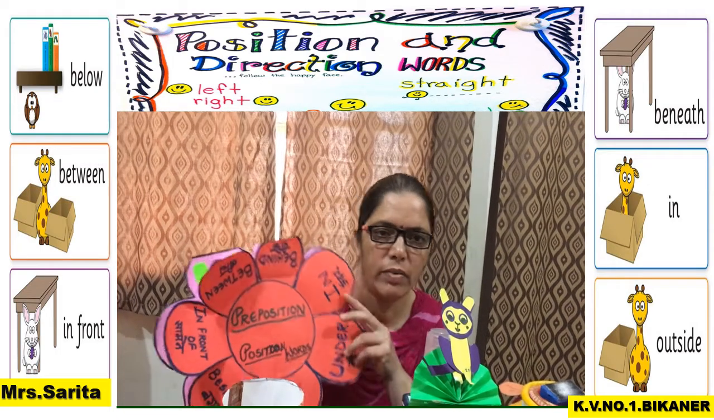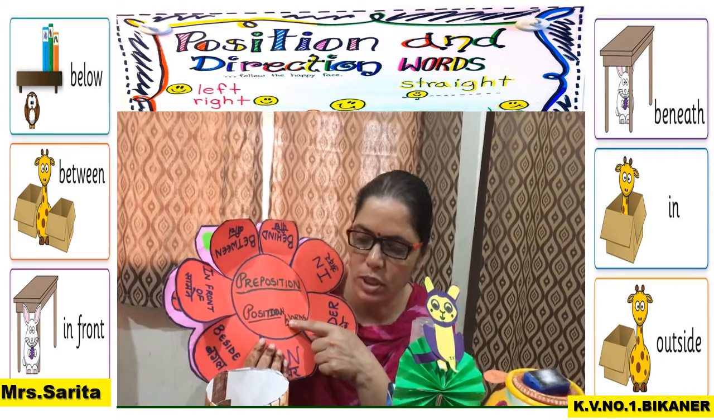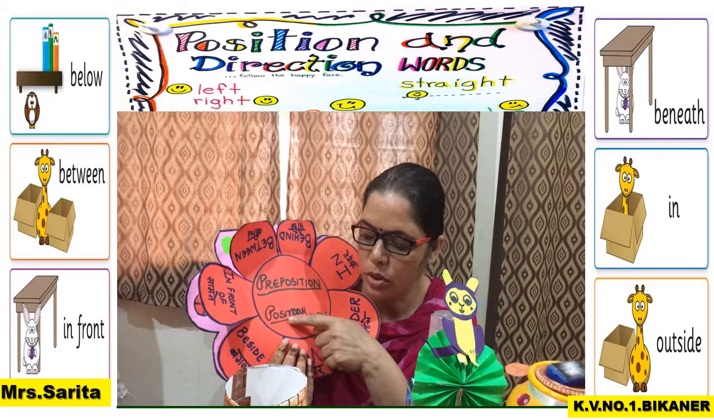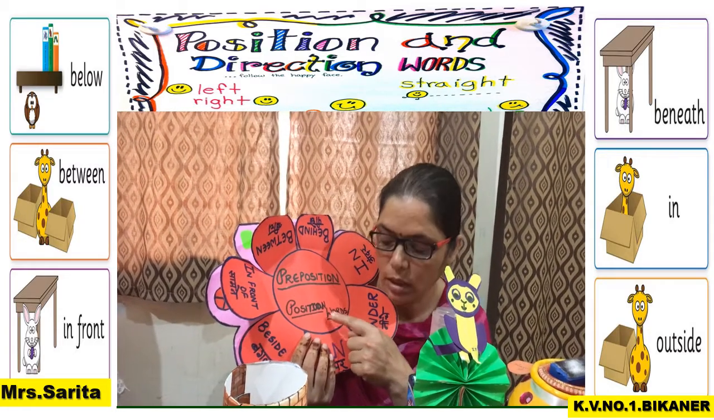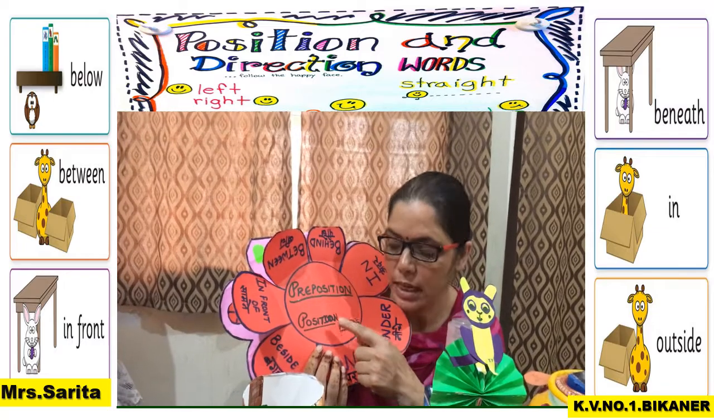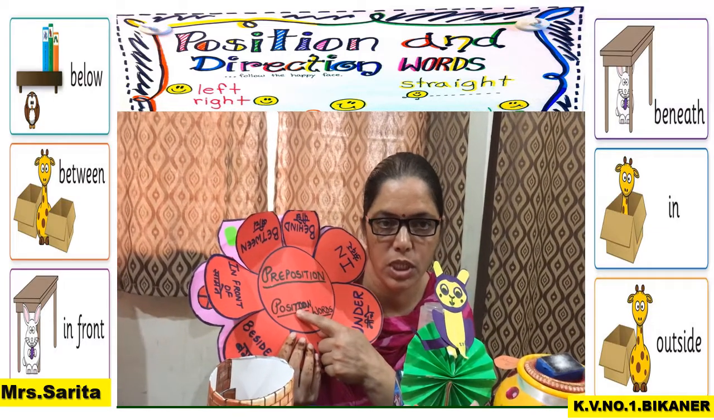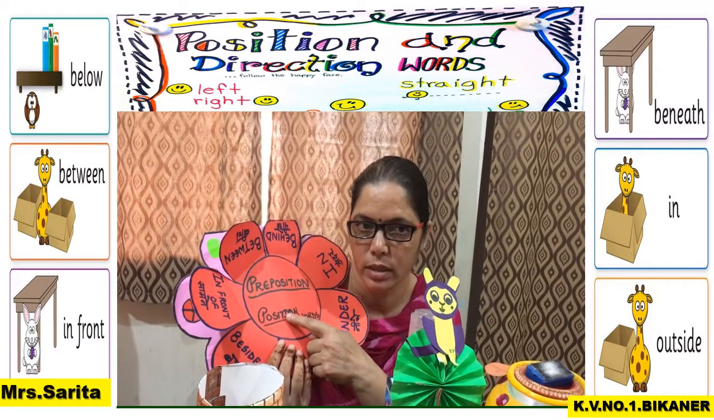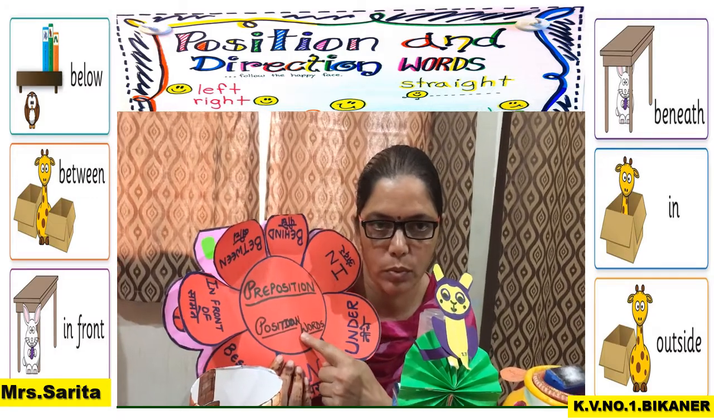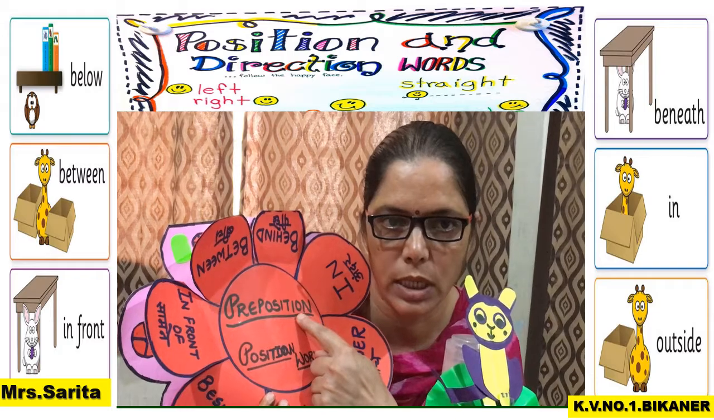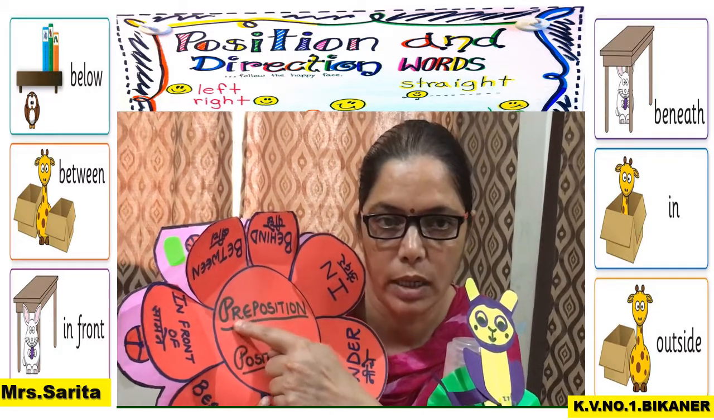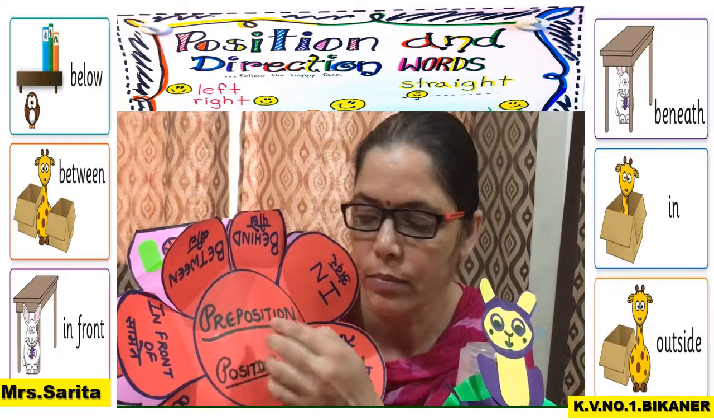Children, today we will learn about position words. Position means jagah and words means shabd. So the words which tell us about the position of an object are known as position words, or we call them prepositions. P-R-E, pre, that means पहले.